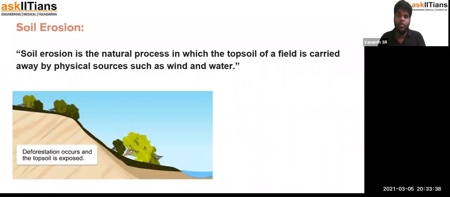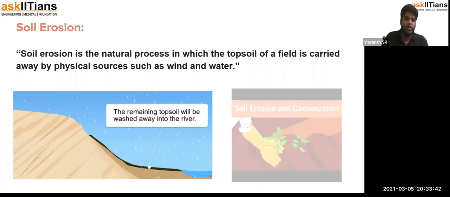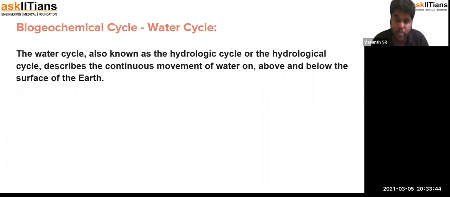Okay, so this is about soil erosion. I hope you have understood about soil erosion. The next topic we're going to see is the biogeochemical cycle. For living, there should be usage of both abiotic and biotic components. The chemical substances which are constituents of the earth itself are going to be in a cyclic form. An example here is water.